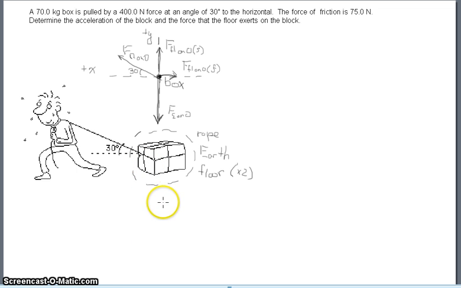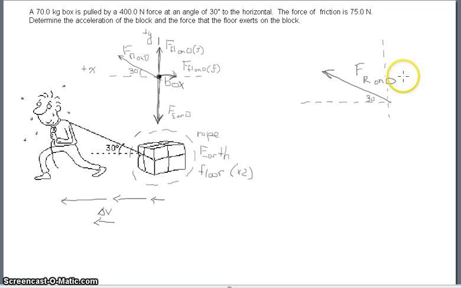Now, to be consistent, we know that this is accelerating to the left. My change in velocity arrow is pointing to the left, and my unbalanced force is pointing to the left. So now we have our motion diagram and our force diagram. We know the vertical forces are balanced, we know the horizontal forces are unbalanced, and now we're going to write out Newton's second law.